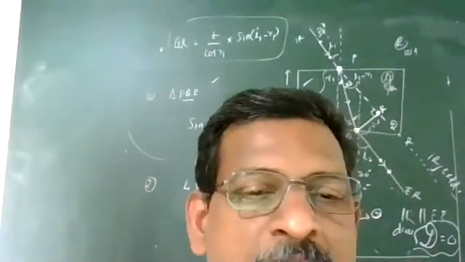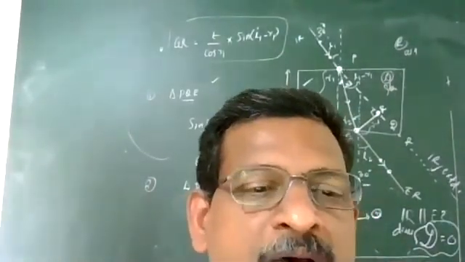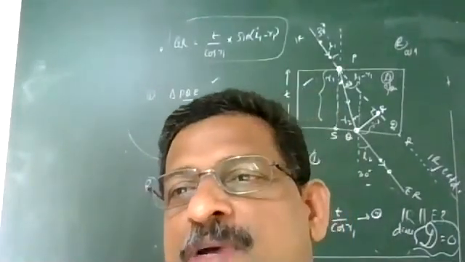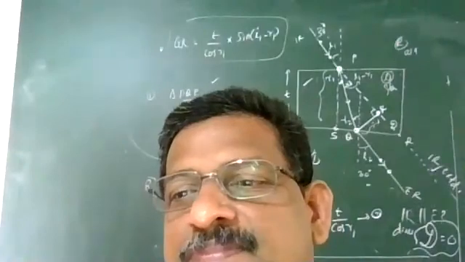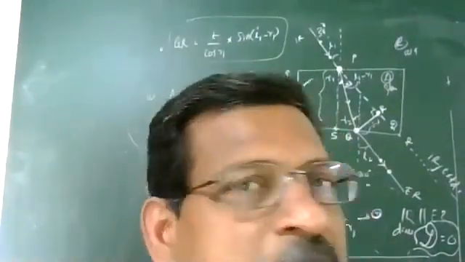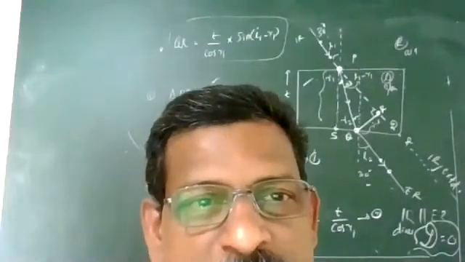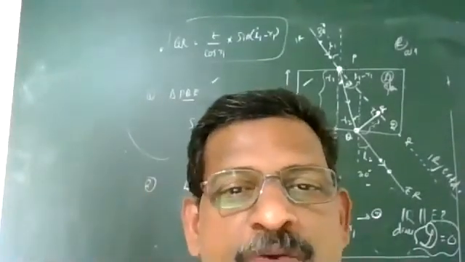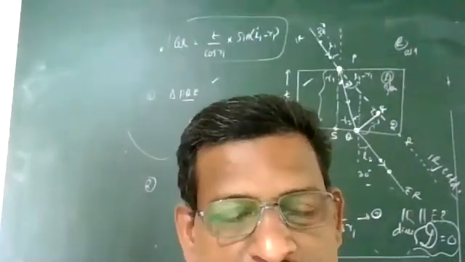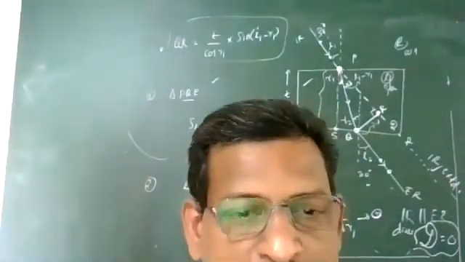Can you remember what the angular deviation for the reflected light is in the case of a mirror? It is 180 minus 2i. In this case, there is no deviation. Why? The emergent ray is parallel to the direction of the incident ray, and the angle of incidence is equal to the angle of emergence.